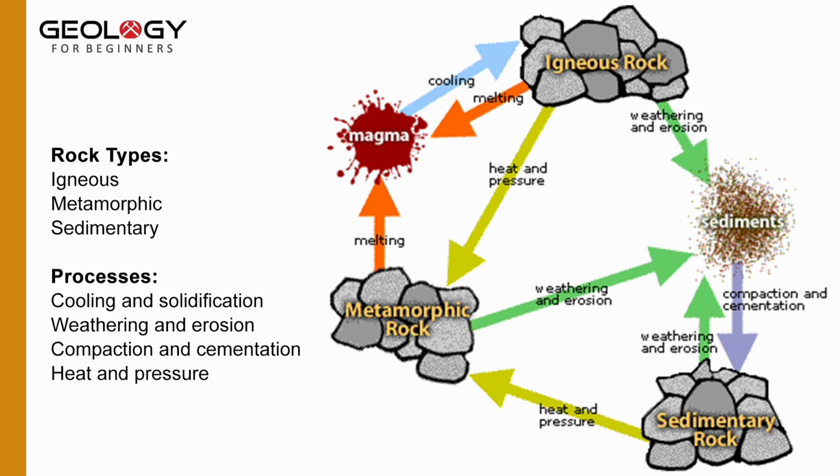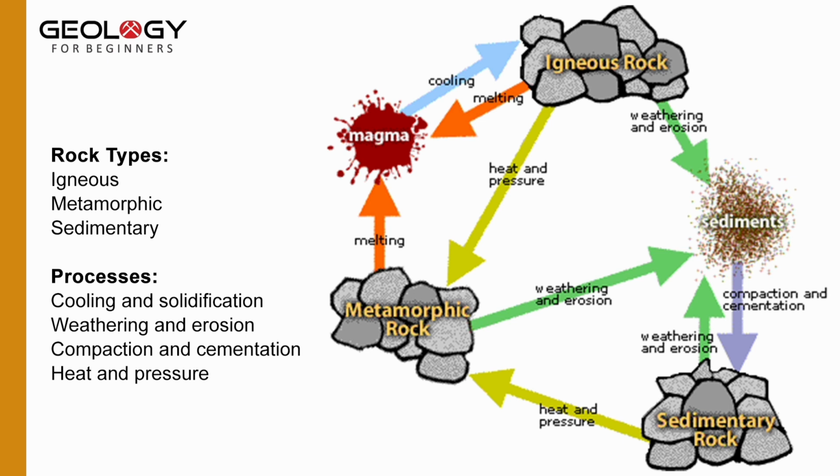Starting from the magma, which is on the left top, this magma is cooling down and forming the igneous rock. These igneous rocks may be extrusive or intrusive, depending upon the cooling place of the magma. If magma cools within the surface, then it will form intrusive rock, and if it comes to the surface and becomes lava and cools down, then it will form extrusive igneous rock.